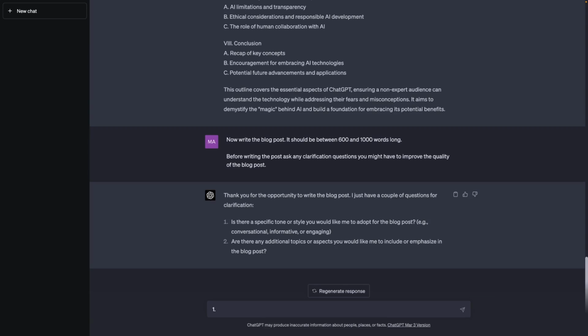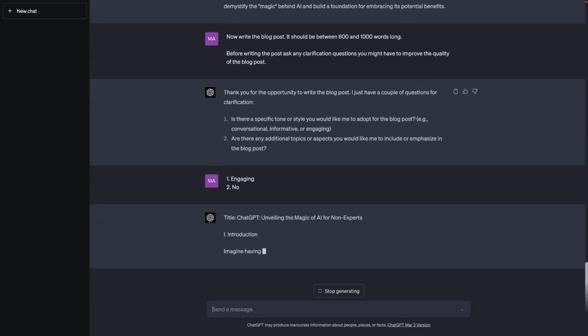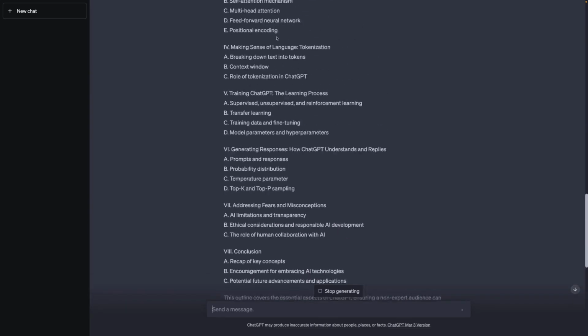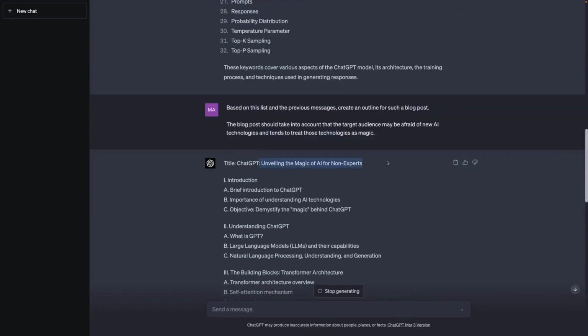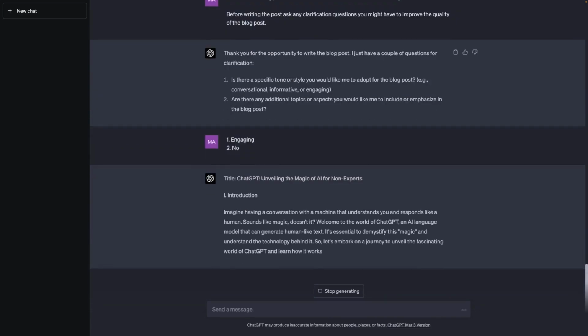Now, for the first question, the tone or style, I indeed want an engaging style. For the second question, I'll answer no, because I have no additional topics or aspects that should be included or emphasized. And with that, it goes ahead and creates that blog post using the title which it already set before, and then generates the text that makes up the blog post.